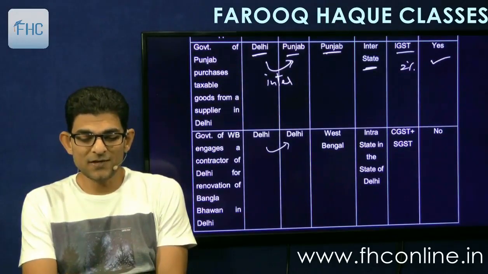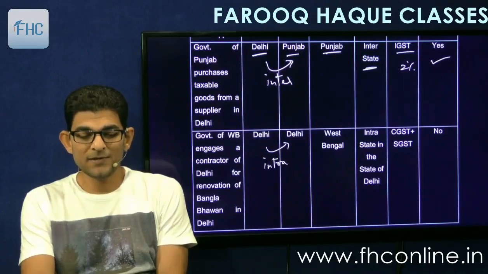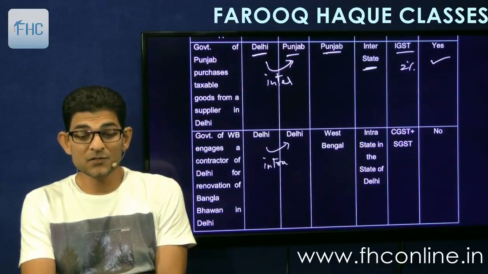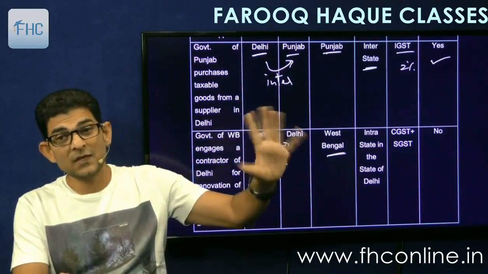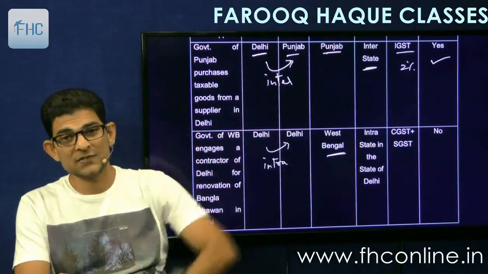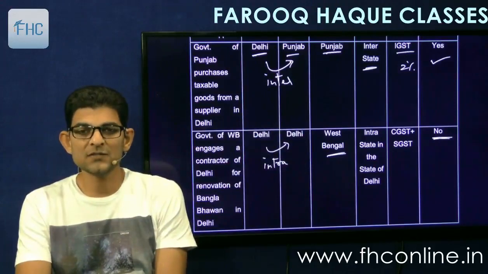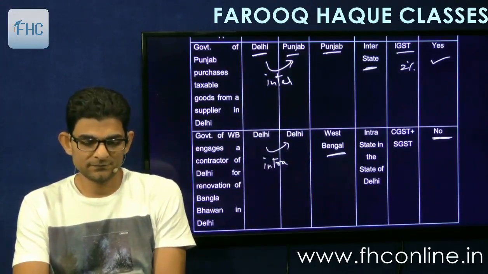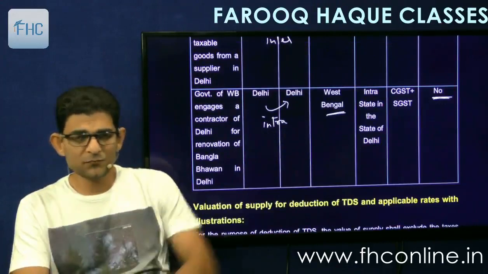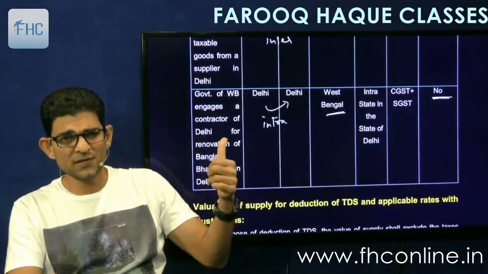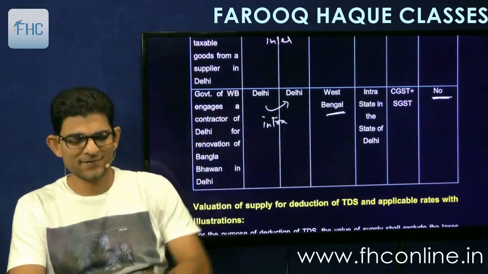So this is intrastate in Delhi, but the recipient is registered in West Bengal, which is another state, a different state. So in this case there will be no TDS. And of course the situations are given here which you can read.